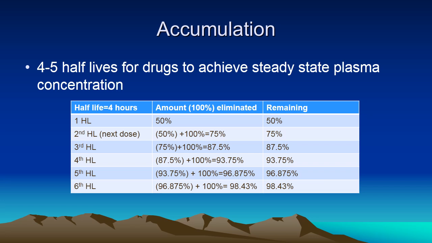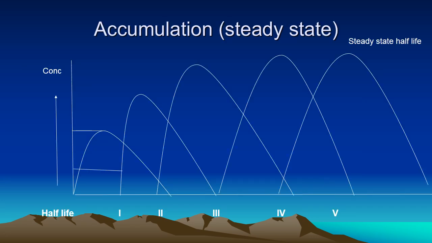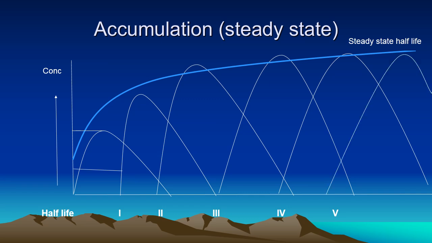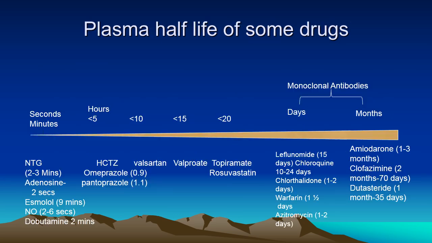In a similar token, drug accumulation occurs when repeated doses are given at half-lives and the steady state is achieved by 4 half-lives, and at this steady state, when repeated doses are given, the drug would show 50% elimination and therefore the line would be horizontal. And this is called as steady state.